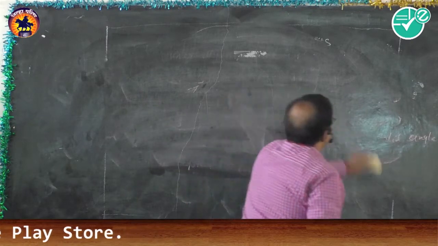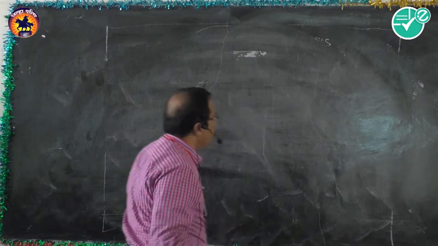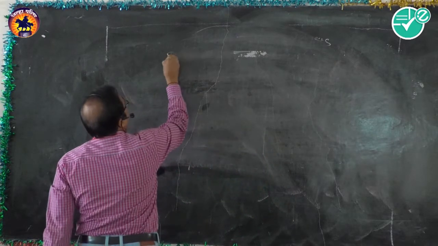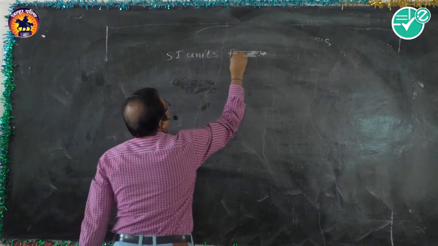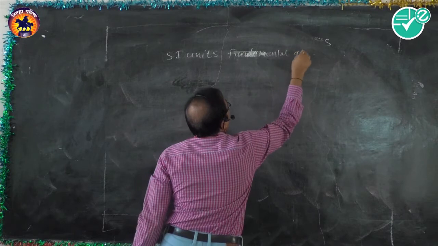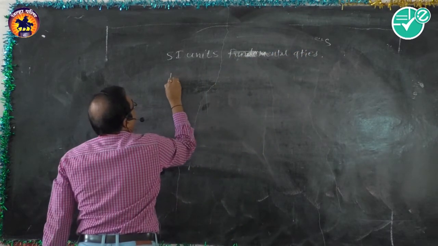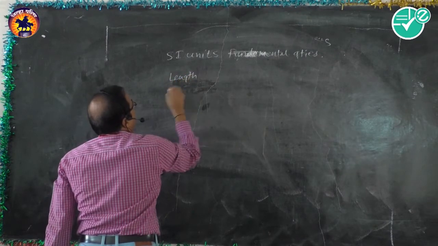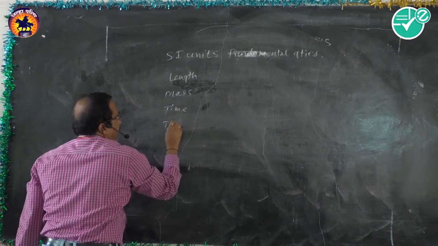So let me prepare the table first of all of SI units. SI units of fundamental quantities. Fundamental quantities: length, mass, time, temperature.